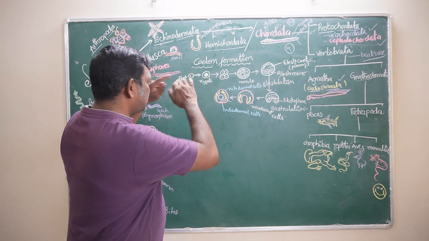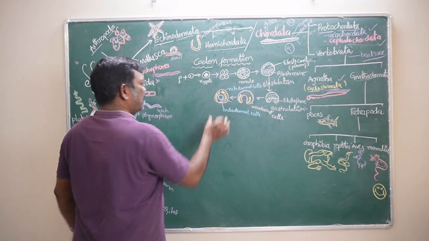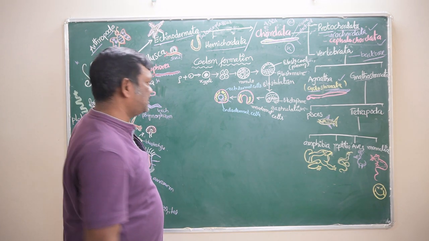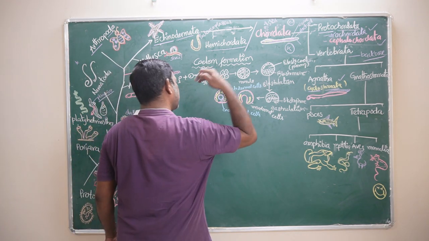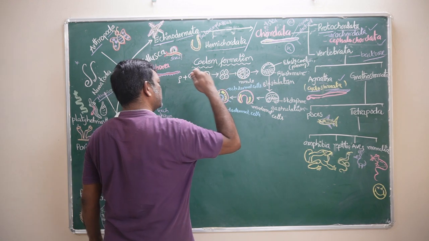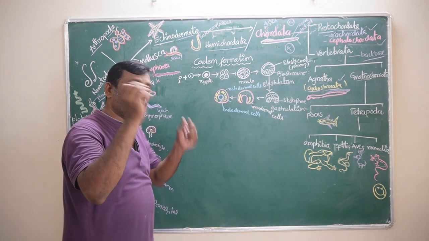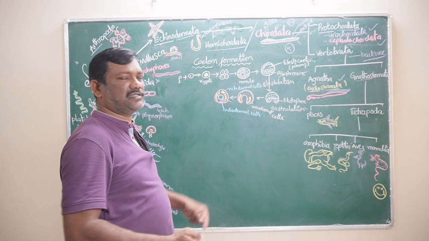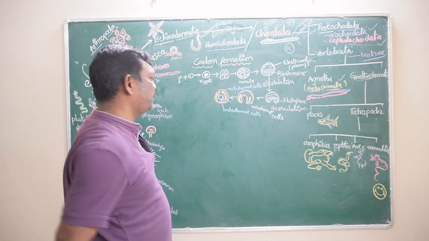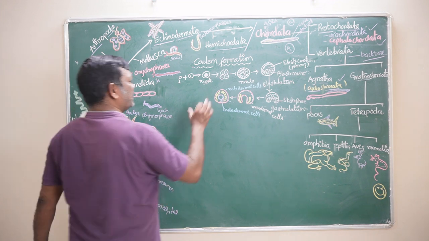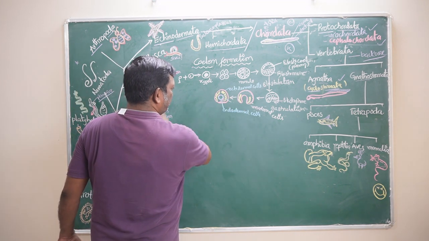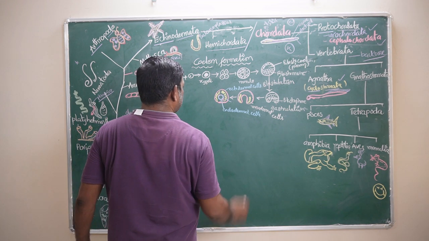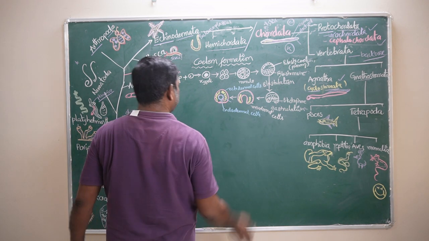The cells present in this embryo are called multipotent stem cells only, because the mesoderm cells can give only few organs or tissues, ectodermal cells can give only few types of organs, and endodermal cells can form the digestive system and respiratory tract, only few organs or few tissues in the body. So here the cells are differentiating and forming different types of cells. From one type of cell, different types of cells are forming.